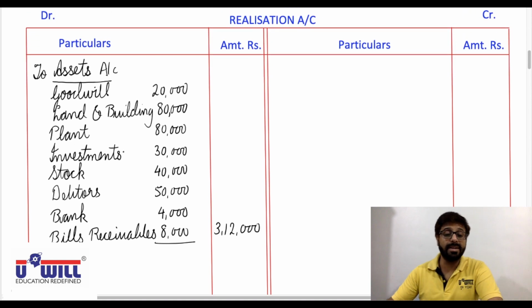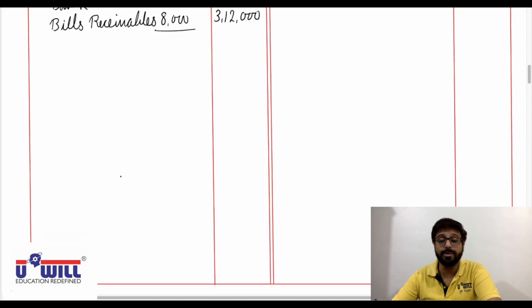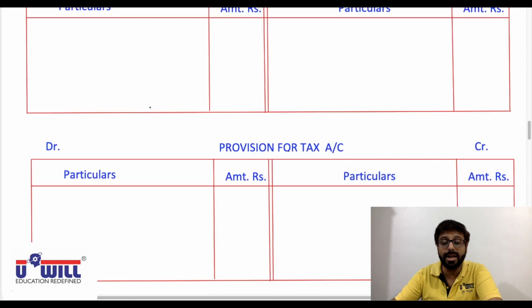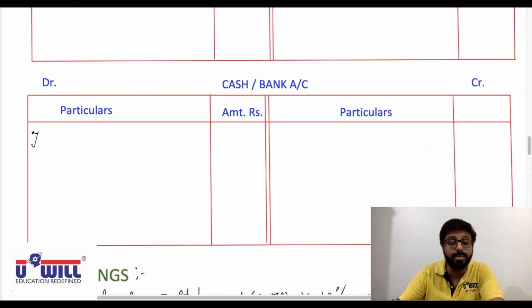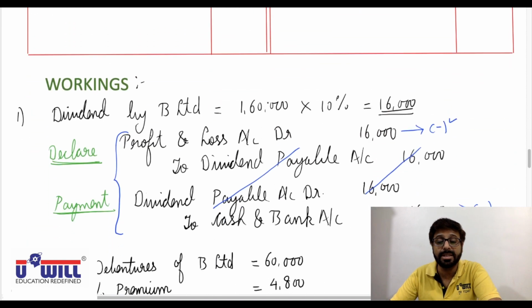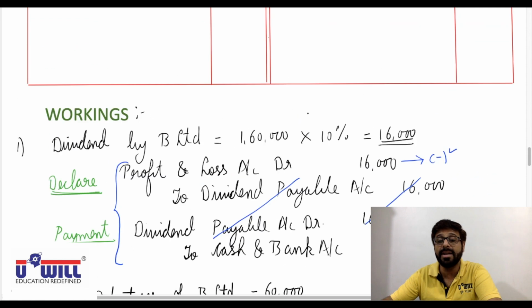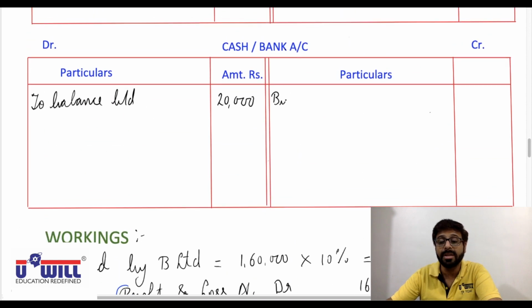Now, opposite effects, where we have to give only the bank account because we are making the bank account. So first of all, note down this. Bank balance is actually 20,000 in the books. So all of you write down in cash and bank account, debit side, to balance brought down 20,000. Now from this 20,000, first we paid dividend of 16,000. So we can see this working note 1 we had done. To cash and bank account means cash and bank credit side, we will write the opposite account, by dividend payable account 16,000.